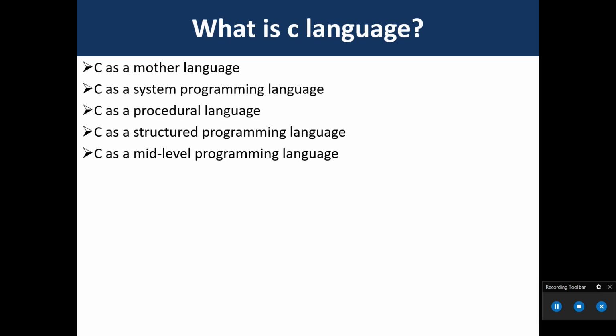A low level language is specific to one machine. For example, machine dependent. It is machine dependent, fast to run, but it is not easy to understand. And a high level language is not specific to one machine. For example, machine independent. It is easy to understand.